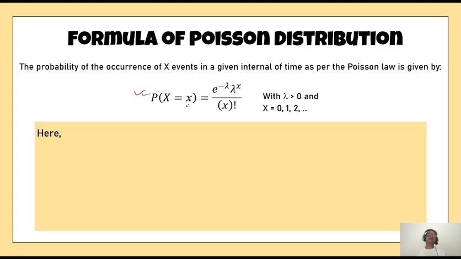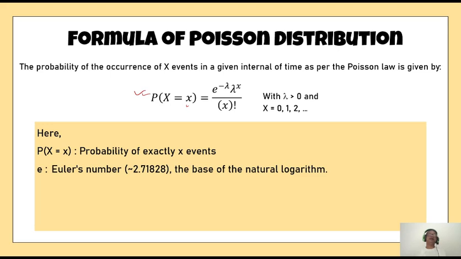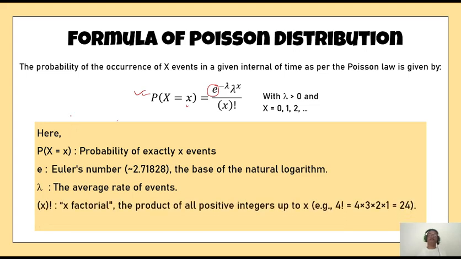So probability that X takes a particular value x is given by e to the power minus lambda, lambda to the power x by x factorial, where we have probability X equal to x, probability of exactly x number of events taking place. This e that you see in the formula is the base of the natural logarithm. Its value is 2.718282. This is a constant. So it's e to the power minus lambda. Lambda is the rate, or the average of the event. And x is the random variable which represents the number of events.